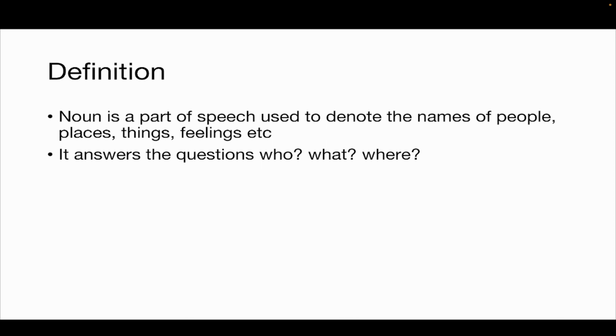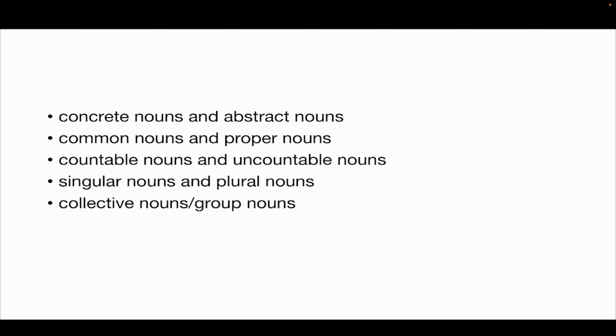When you ask who, you will get answers of people, names. If you ask what, that will give answers such as things, feelings, objects, etc. Where gives answers about places. So we have different kinds of nouns.